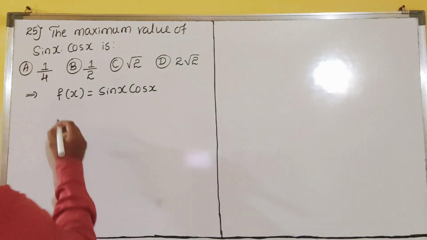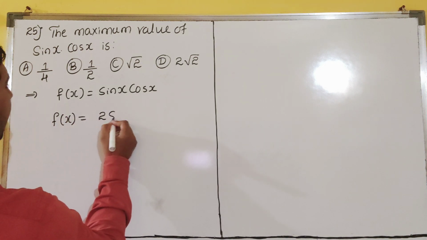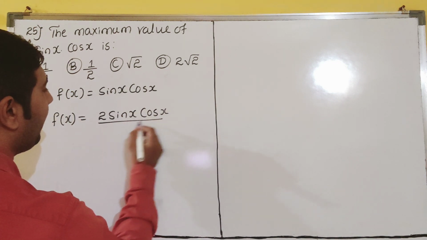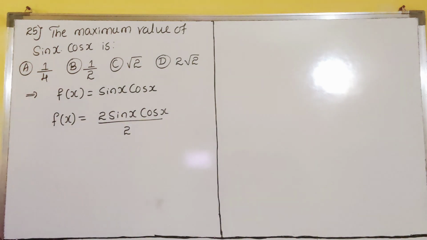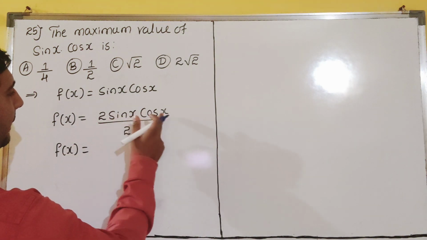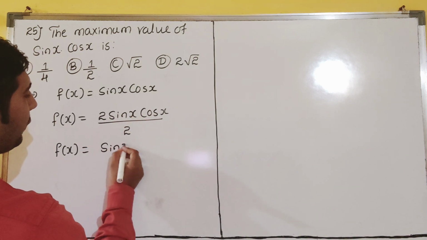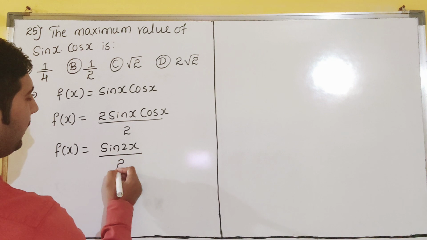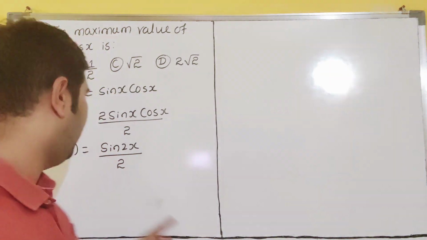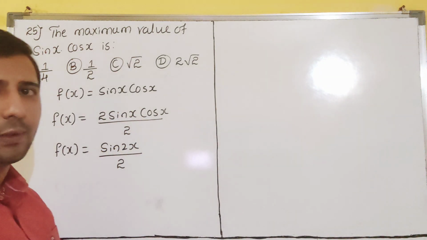So now see here. What I will do is multiply and divide by 2. I am multiplying and dividing by 2. What will happen? You see here. 2 sin x into cos x is sin 2x. We have a formula, dear students. So divided by 2. Understood everyone? So sin x into cos x is sin 2x divided by 2.